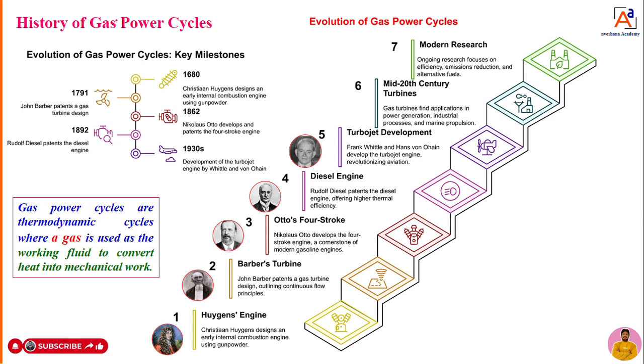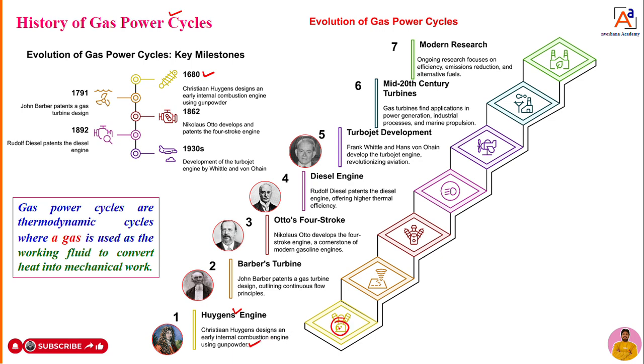These gas power cycles were not invented in a night, in a year, in a month or a week, but it took years to invent the machines. Initially the gas power cycle was started in the year 1690 by a scientist named Huygens. Who is Christian Huygens? What has he done? He designed an early internal combustion engine using gunpowder.